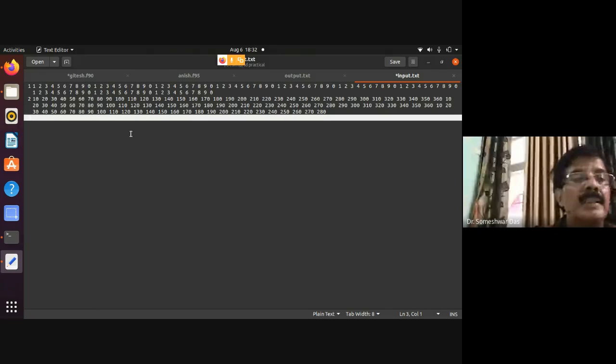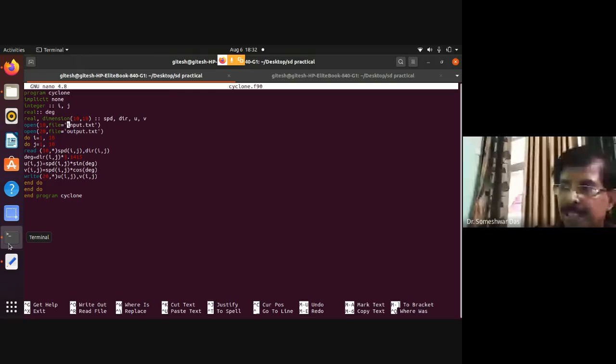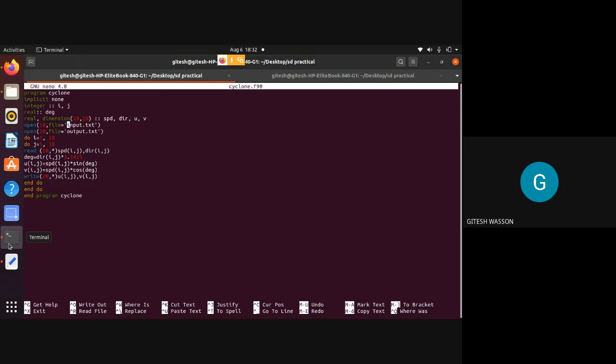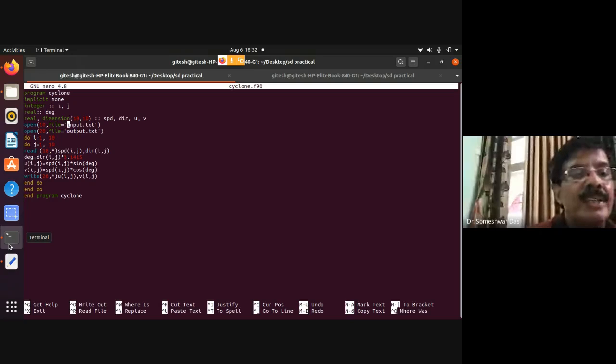First 100 are, but the way you are reading in the loop. Yes, sir. Do I equal to 1 to 10, okay, and J equal to 1 to 10. So according to this program, first it will read 10 values of, first it will read speed and direction. Okay, so it is simultaneous. The way you have input the data is different than the way you are trying to read it. First, it will read the first 10 values of speed and direction. It will read in pair.